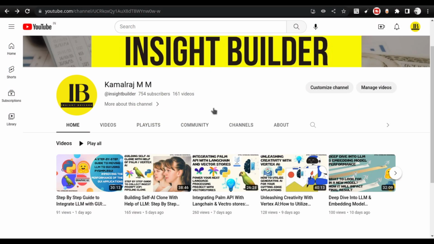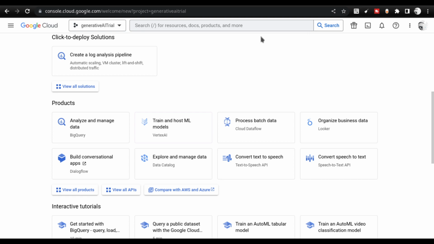What we are going to do right now is go to, just a moment. We should first of all have the Google Cloud Platform account, and inside the Cloud Platform account, ensure that you have a generative AI trial or whatever project that you want to create. This is a project name, so this is something that I have created. You can name it any way you want, and then you need to enable billing for this project. All this process I have already discussed in my earlier videos. Take a look at that. I'll be attaching those videos along with this video also.